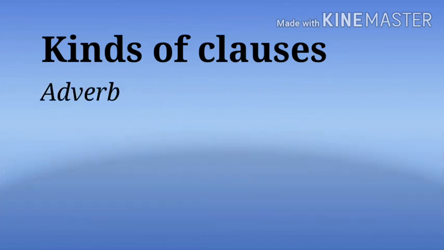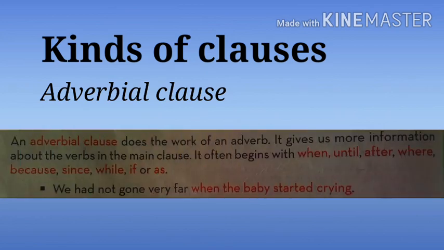The next that we have is the adverbial clause. So what is that? Do you remember what an adverb is? Yes, the word that adds to the meaning of the verb.